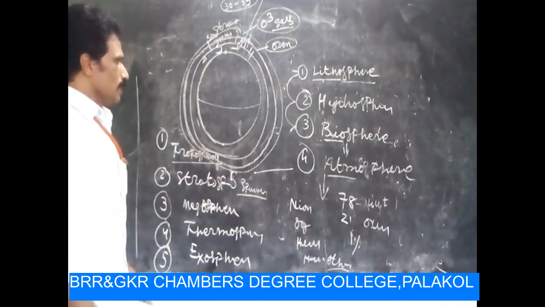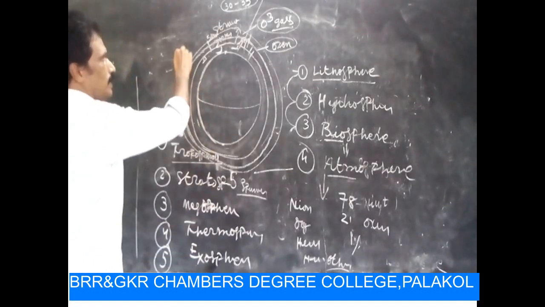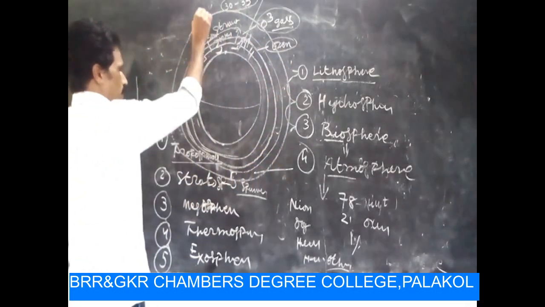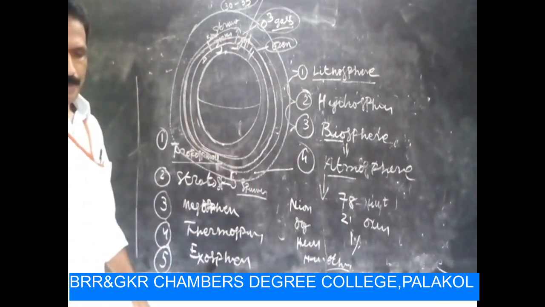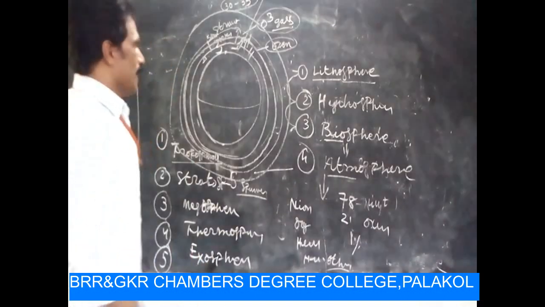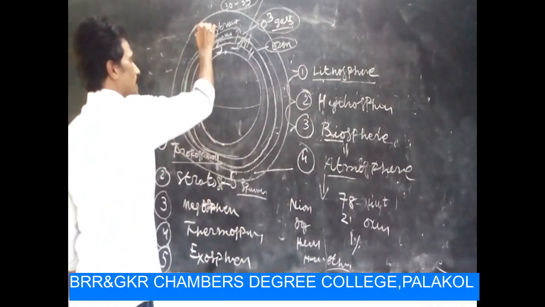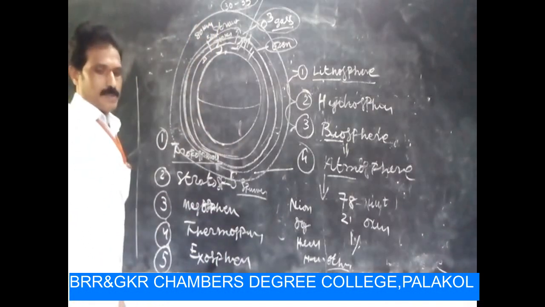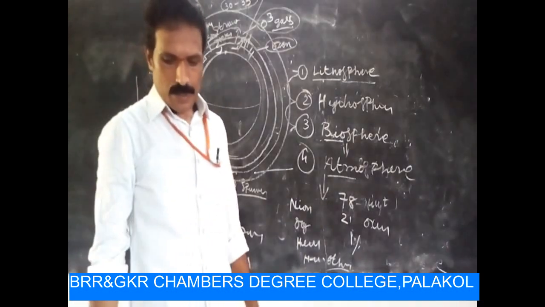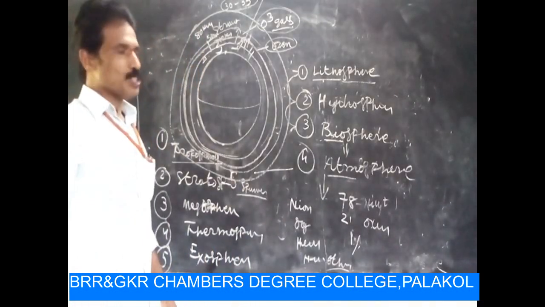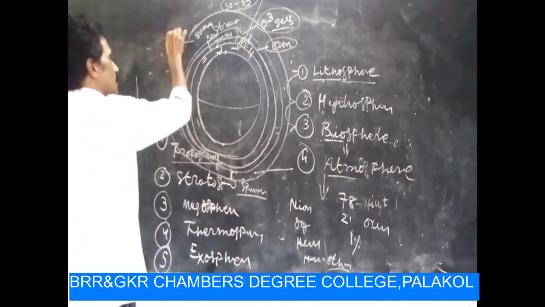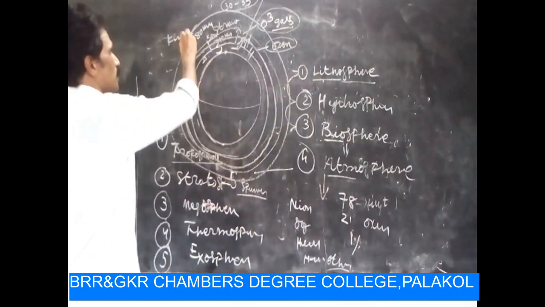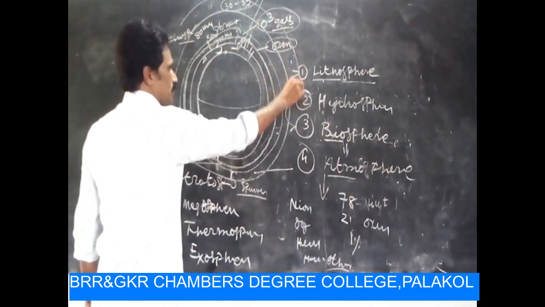Okay, and another important layer, next one, is the mesosphere. The mesosphere extends from 50 kilometers to 80 kilometers from the upper part of the stratosphere. This is also known as the chemosphere.